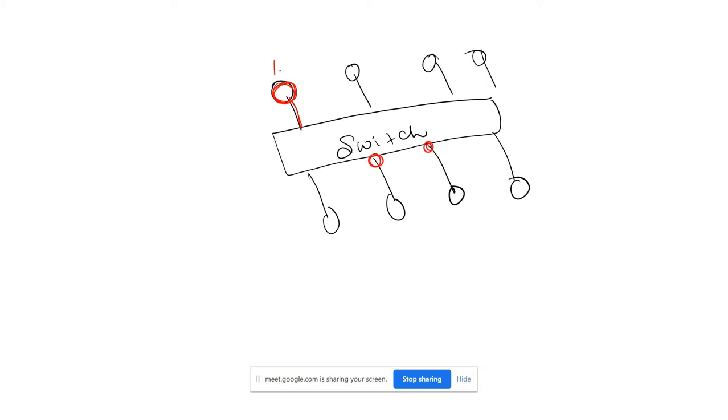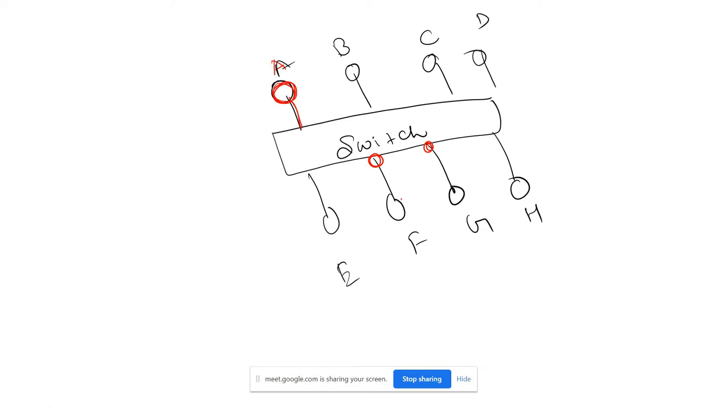Suppose this is computer A, then B, C, D, E, F, G, and H. Now computer A wants to send traffic only to F and G. Whatever I am sending should not be delivered to any other computers like B, C, D, E or H.